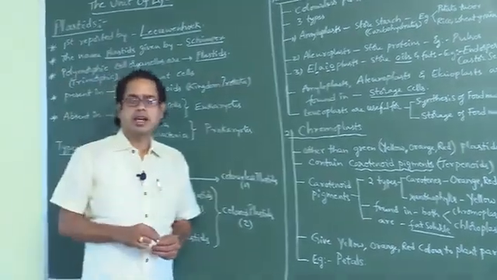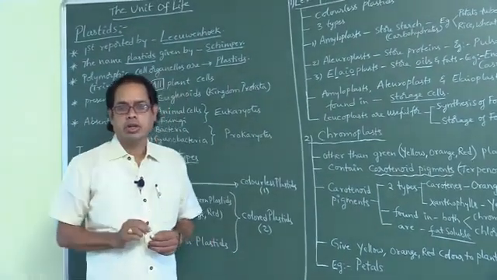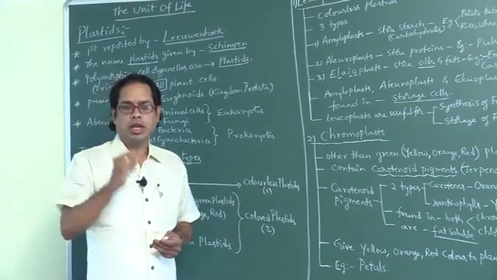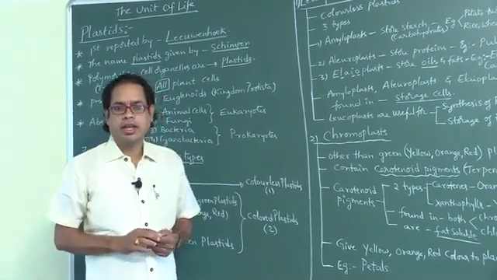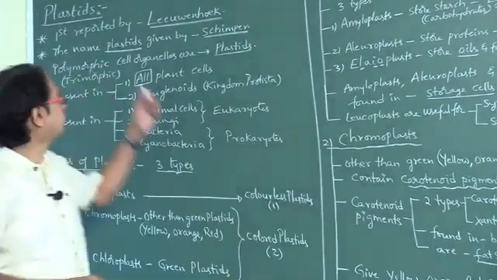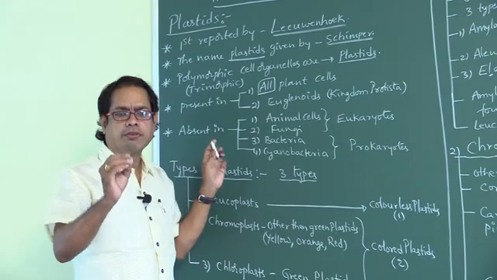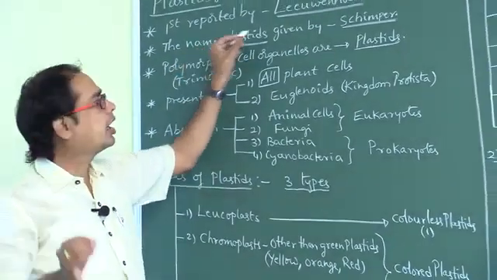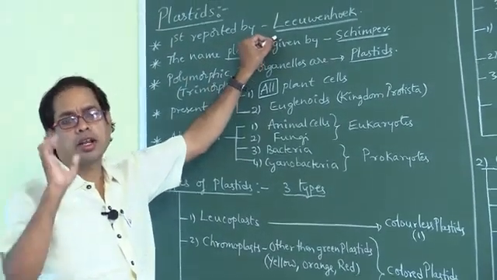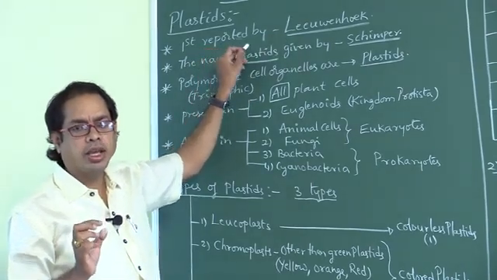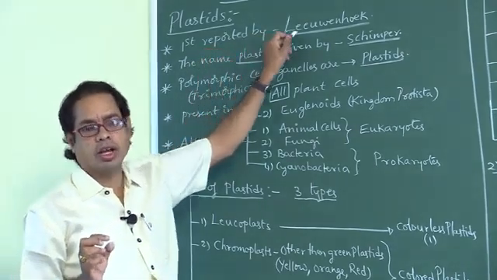In the previous class, I explained about mitochondria. Today, I want to explain plastids. Plastids were first reported and discovered by Anthony von Leeuwenhoek.